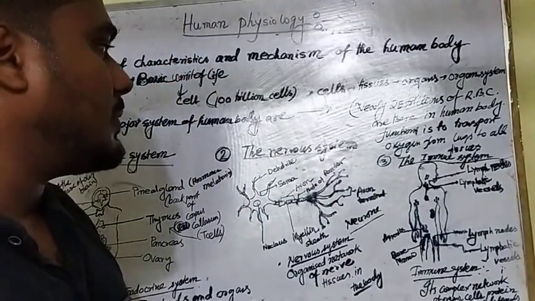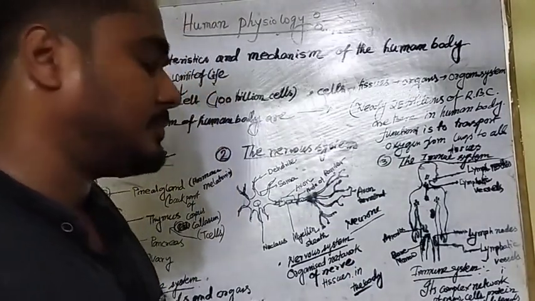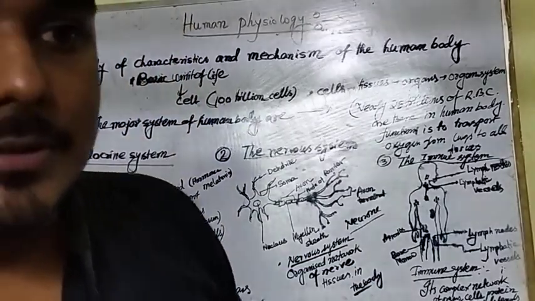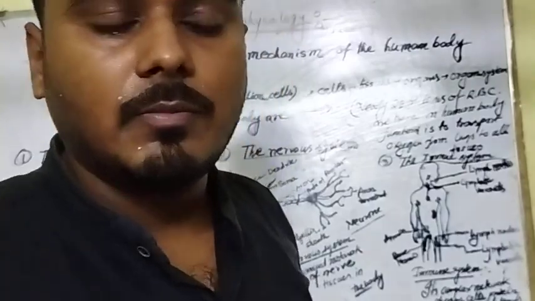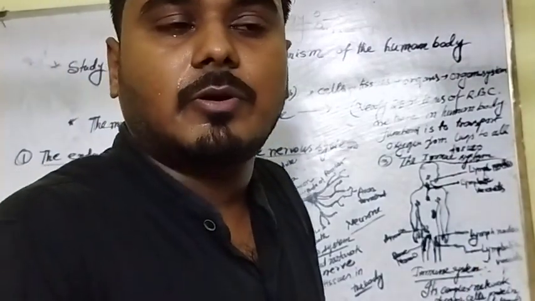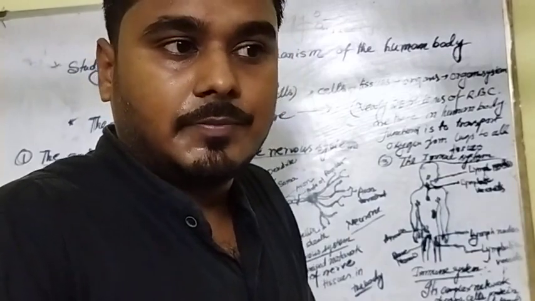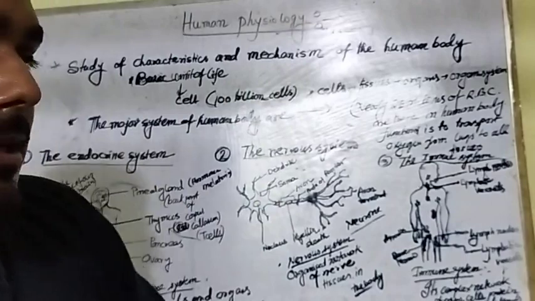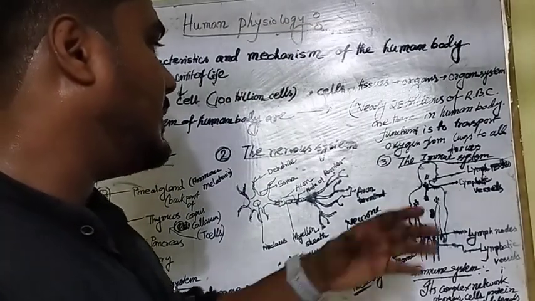Now we will come to the next one, the immune system. The immune system is a complex network of organs, cells and proteins that protects our body from foreign bodies like viruses and bacteria, and protects our body cells. This system is known as the immune system. The immune system includes lymph nodes.